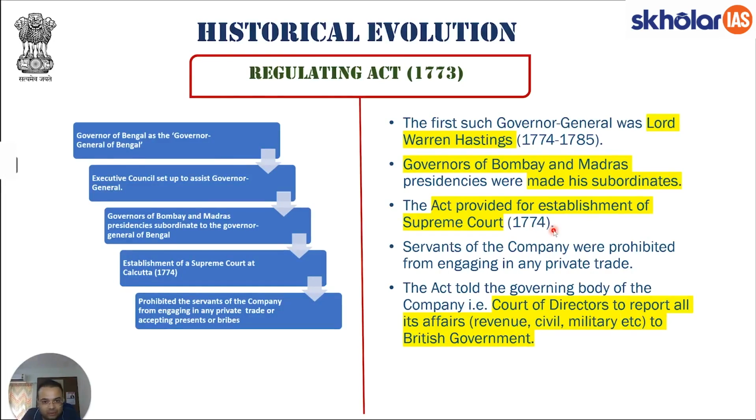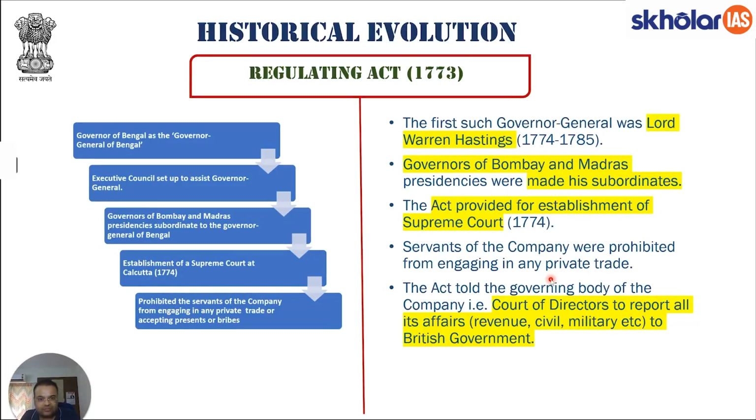This again is a question, a statement that has been asked in UPSC prelims exam. As such, it is very important, and please make a note of it. Servants of the company were prohibited from engaging any private trade. This again is an important provision. Again, something that has been asked in UPSC prelims. What exactly does it mean?